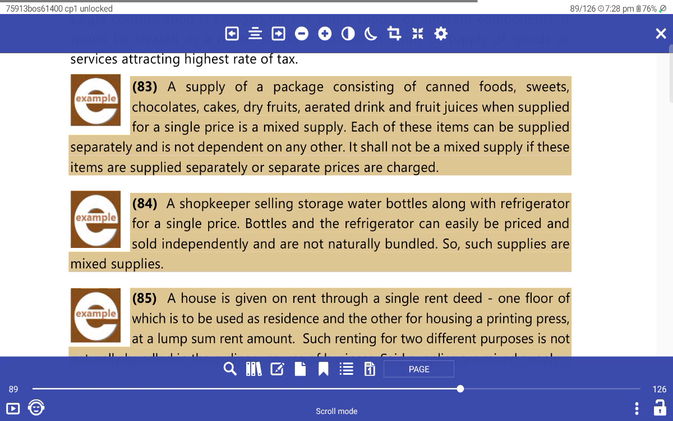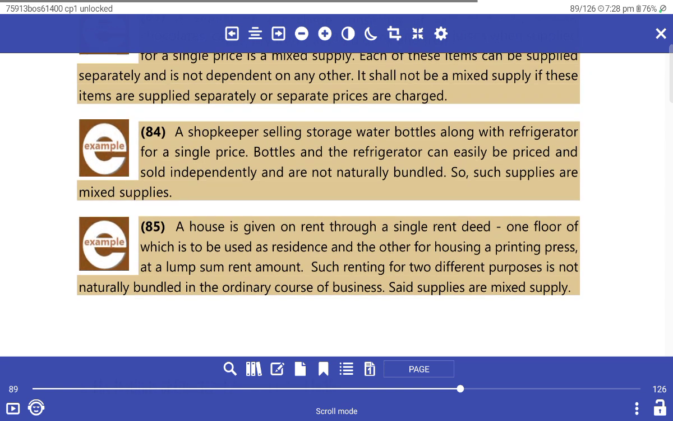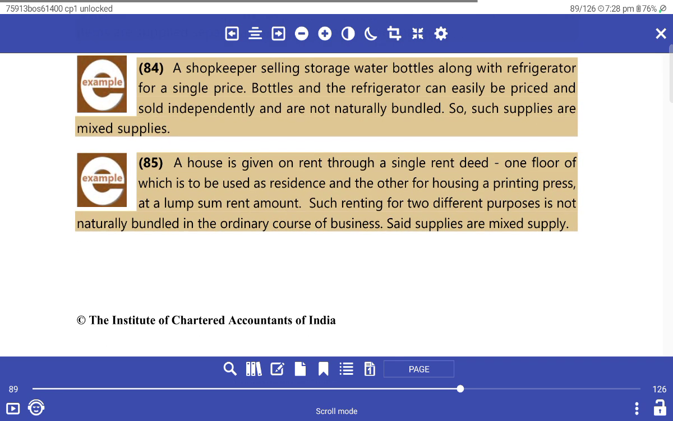Each of the items can be supplied separately. It is not dependent on each other. It shall not be a mixed supply if the items are supplied separately and separate prices are charged. A shopkeeper sells a stored water bottle along with a refrigerator in a single package. The bottles and refrigerator can easily be priced and sold independently and are not naturally bundled. So it's a mixed supply.